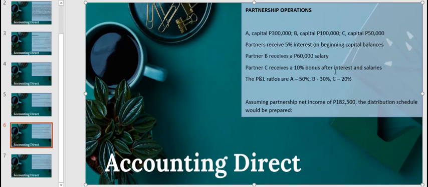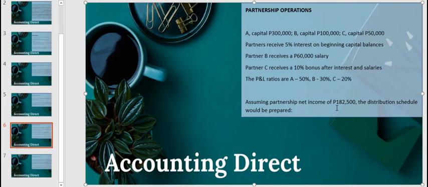Partner C receives 10% bonus after interest and salaries. And the P&L ratios, this is an example of an arbitrary ratio. It's not equal and it's not based on the beginning capital balance. So A will receive 50%, B will receive 30%, and C will receive 20%, assuming partnership net income of 180,500.